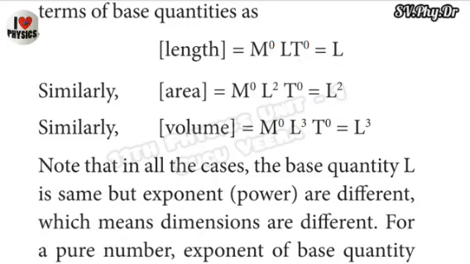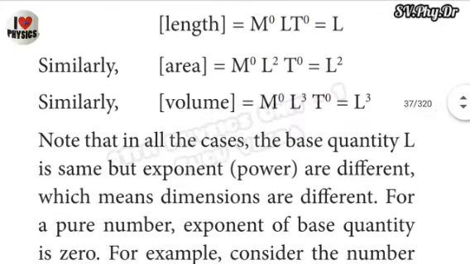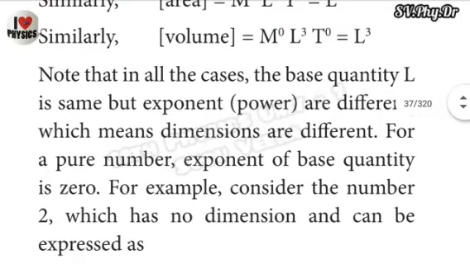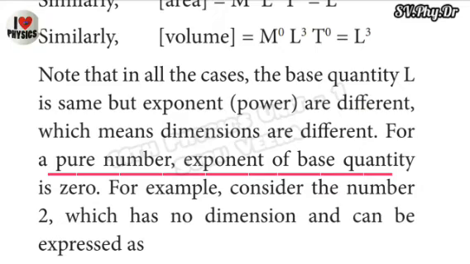The unit of L, B and H is meter, that means the dimension is length, capital L. So volume has no mass, no time, only length. Note that in all the cases the base quantity capital L is the same but the exponent, that means the power, is different, which means the dimensions are different.